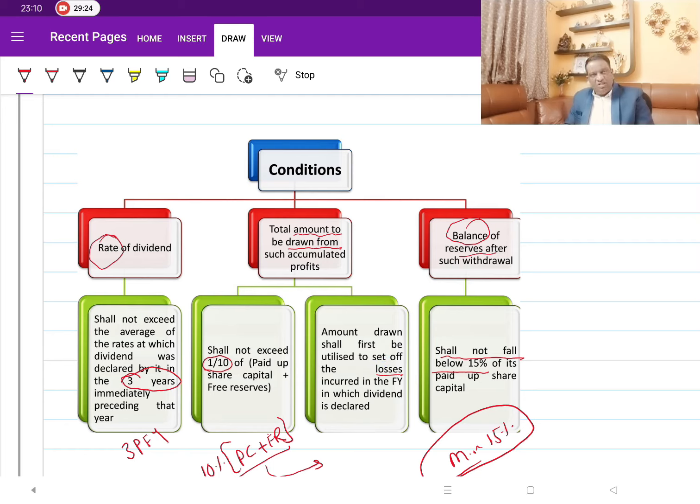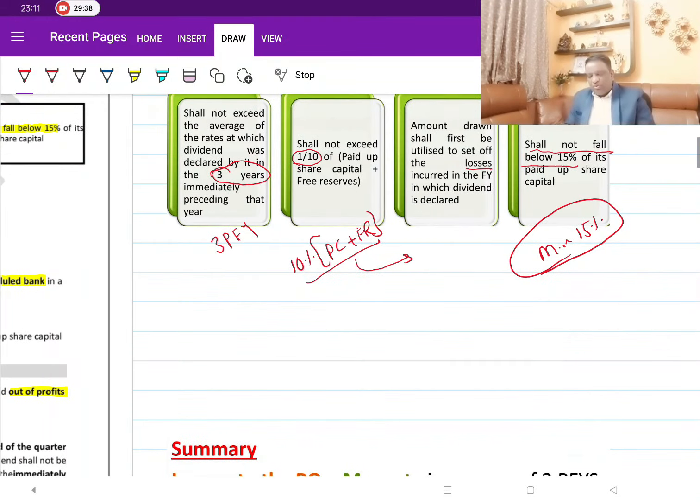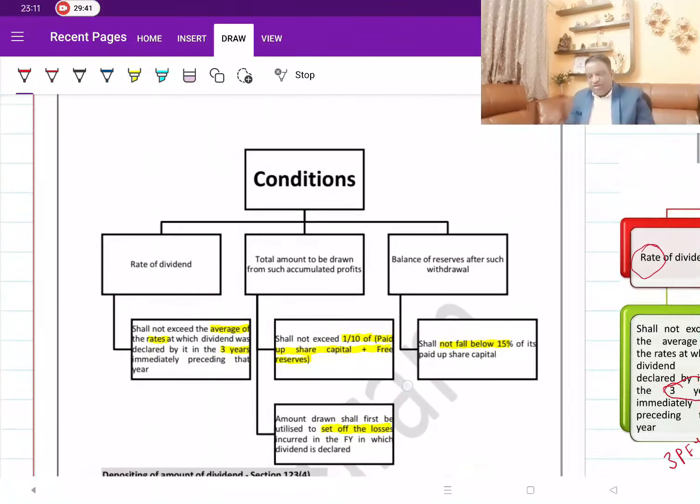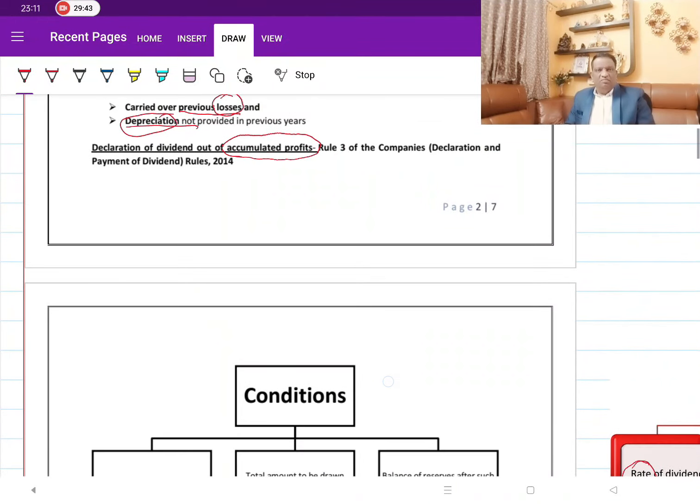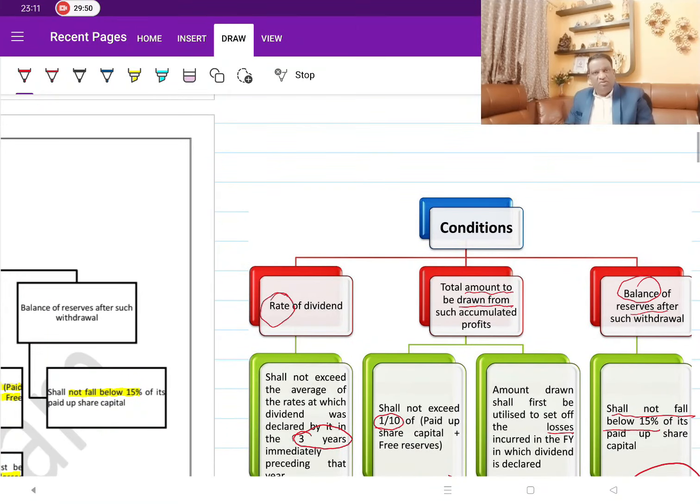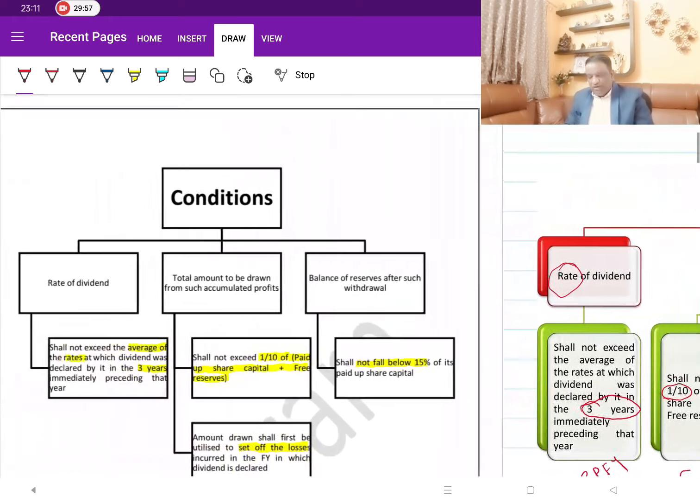And the third condition: whatever amount I am drawing out of reserves, at the end of it I am supposed to have a minimum of 15% of my paid up share capital as a reserve in my reserves account. So that is what the rules are as far as payment of dividend out of accumulated profit. But if I want to make the payment of dividend out of current year profits, I really need not look at it. So these conditions would become necessary only if I am using accumulated profits.